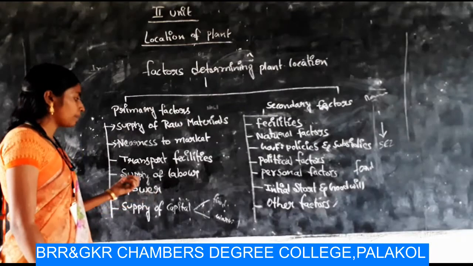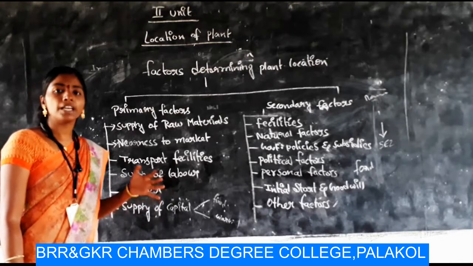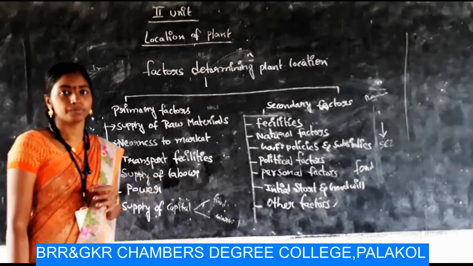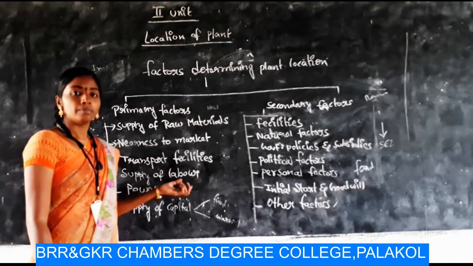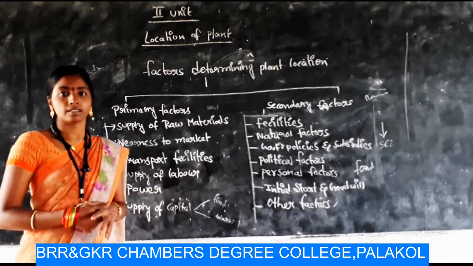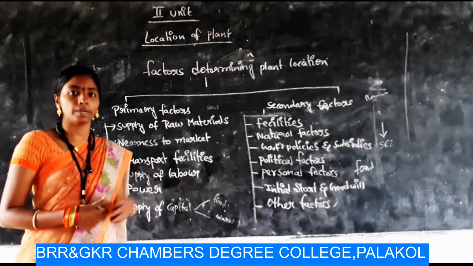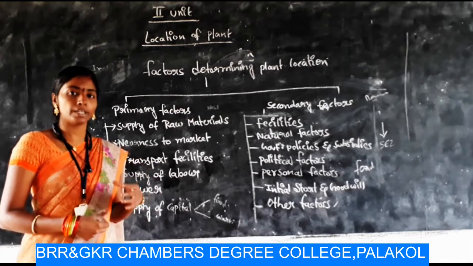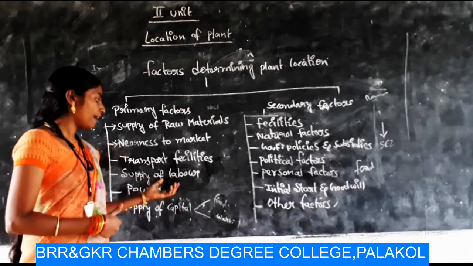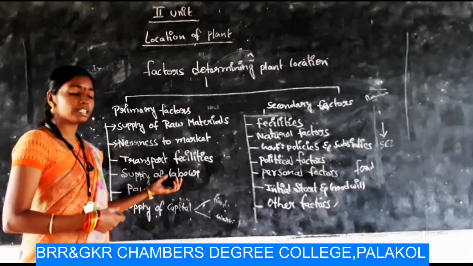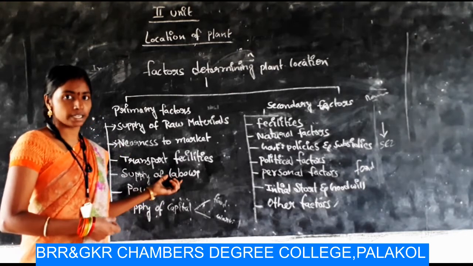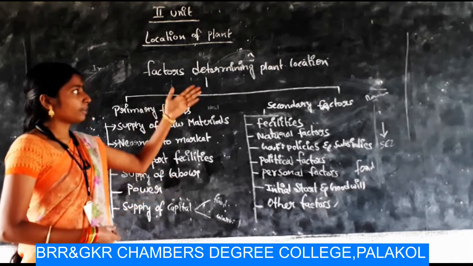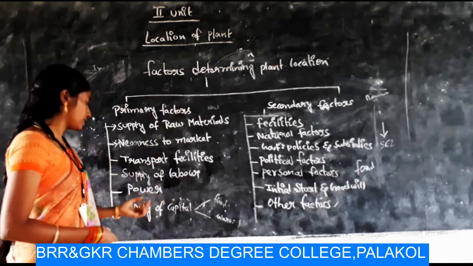Next one is supply of labor. Supply of labor at the lowest cost is a very important factor for site selection, because we need manpower to operate our machines. Of course, the machines are automated, the things are automated, but there are some people who have to operate those machines. So we have to select the site based upon where skilled labor is available. Then it is a factor which decides the plant location for the organization.